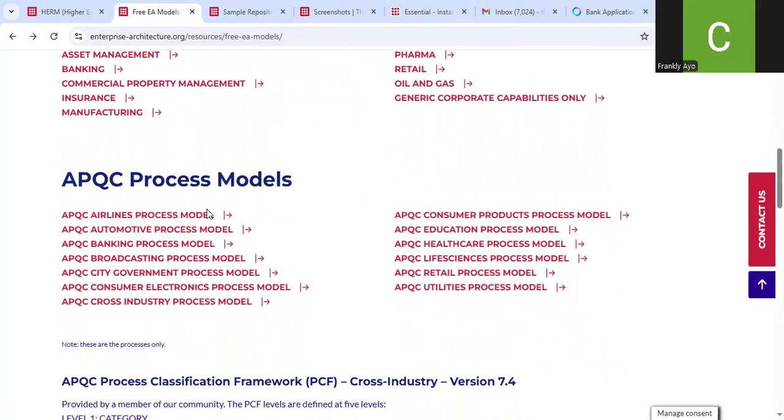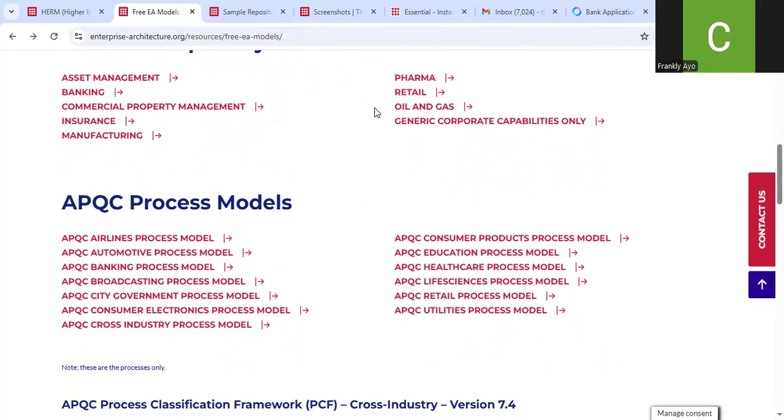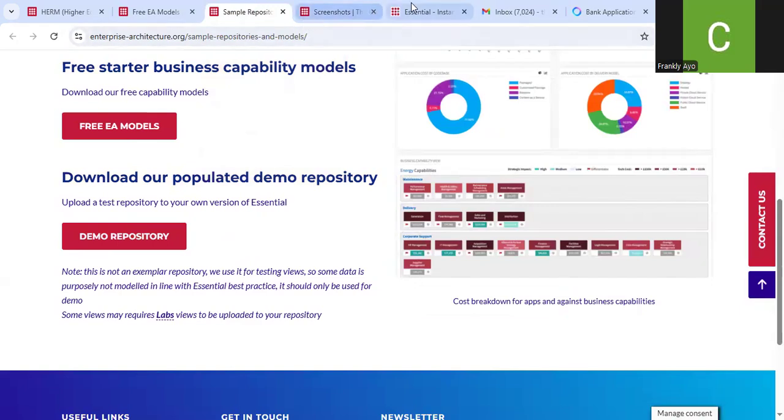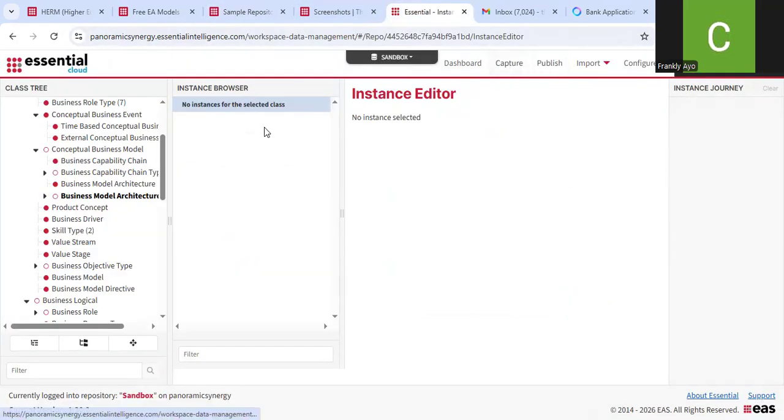Or let me just stick to, okay, so let me do that. Generic and banking. So I'll go back to my repository. So this is my repository now.